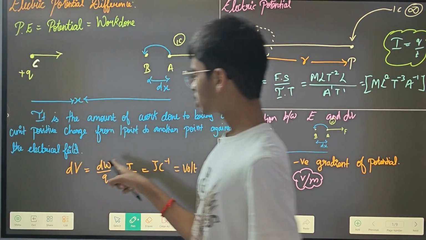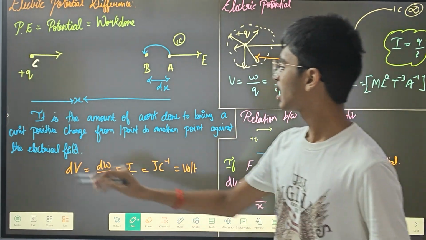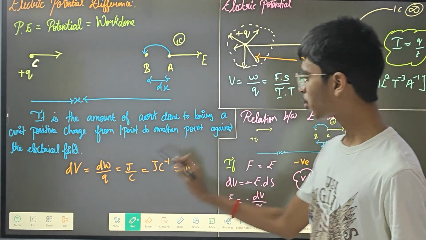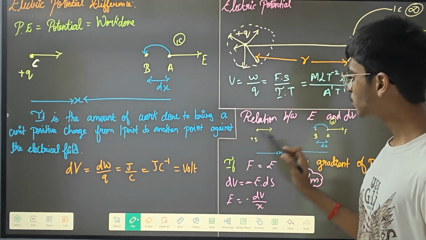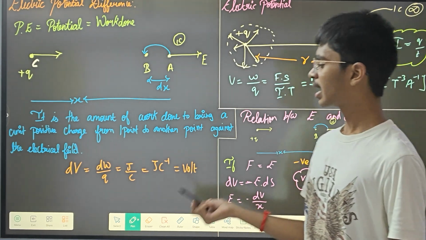So this is what the definition is. In 2 mark questions or 1 mark questions, they can ask you the definition. It is the amount of work done to bring a unit positive charge from one point to another point against the electric field.